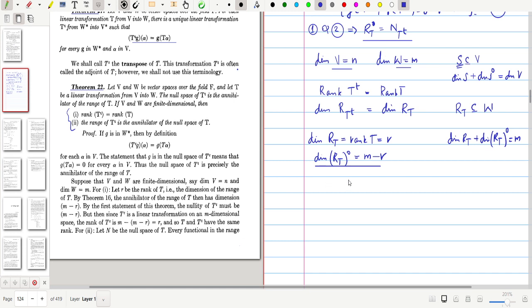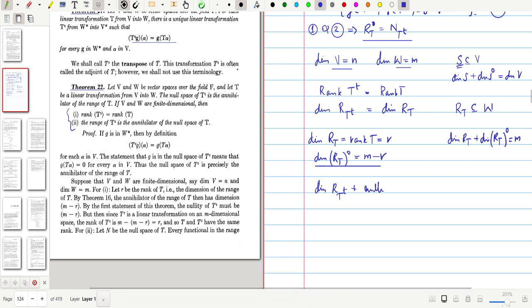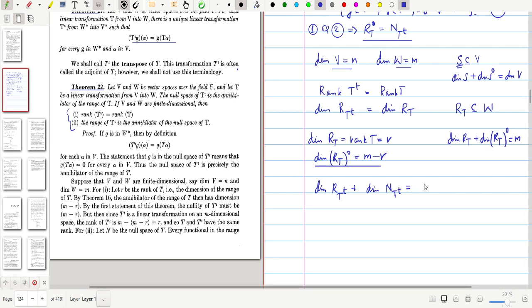We can apply the rank-nullity theorem here. Then the dimension of the range of T transpose plus the nullity of T transpose, that means the dimension of the null space of T transpose, will give the dimension of the domain of T transpose.